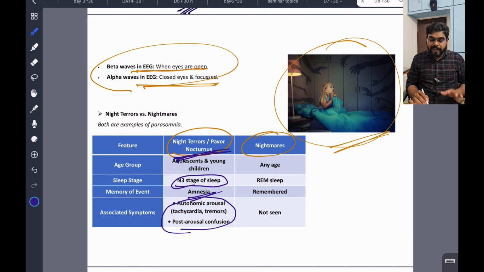This is known as night terrors. Definitely we get terror from that. We are afraid of that. So that's why it's known as night terrors. Terrifying thing. Okay, important. But what is nightmare?